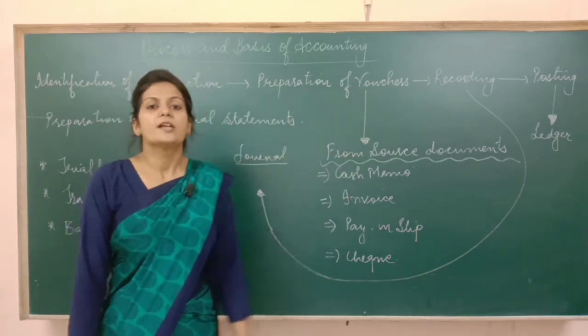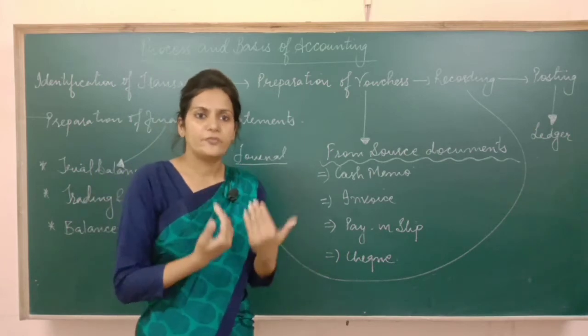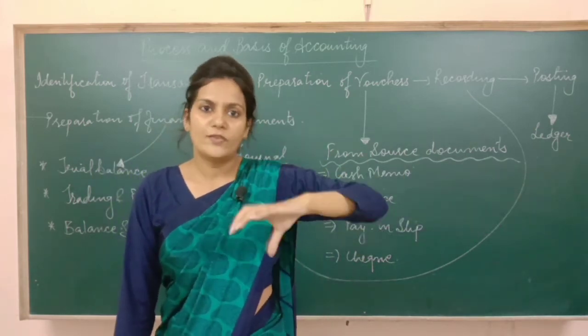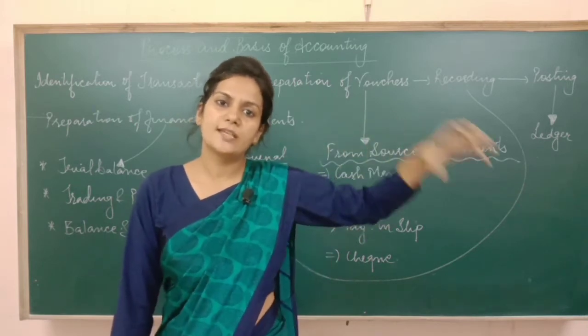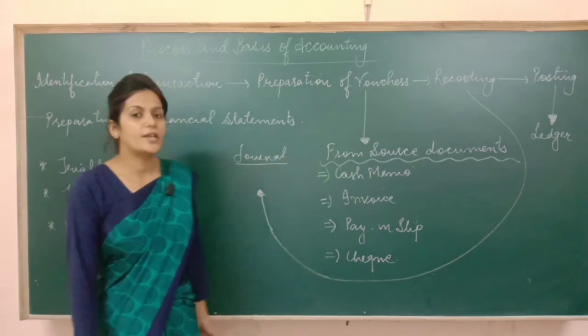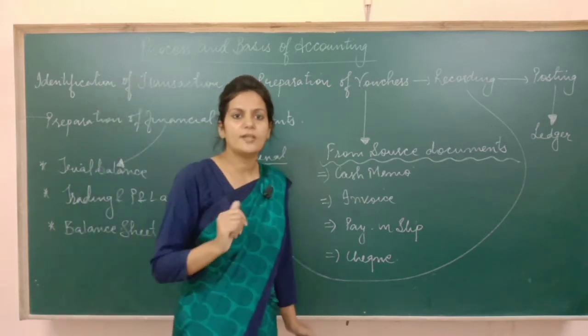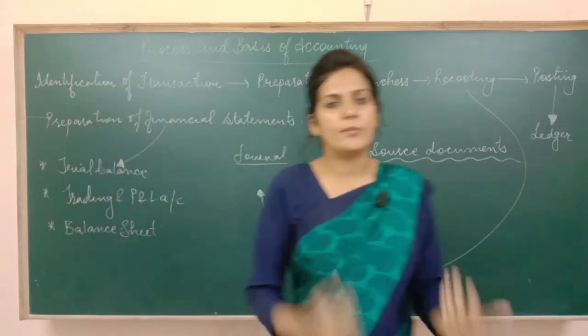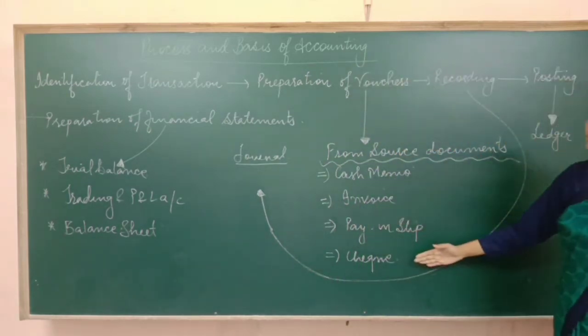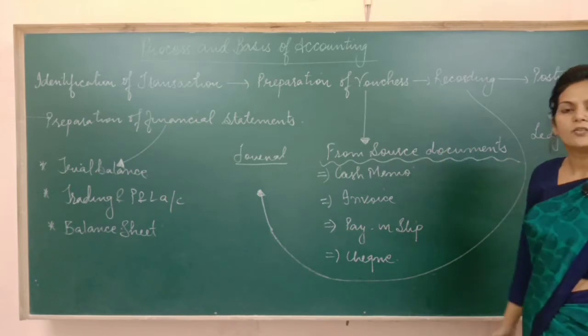Next is check. Check means suppose your business wants to make payment to Ram. Then obviously there are two options. Either the business can give cash to Ram or the business can give a check to Ram. So what is a check? A check is a kind of document which is used for making payment to other parties. So on the basis of these source documents, we can prepare the vouchers.